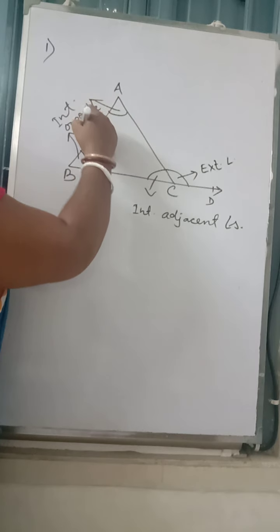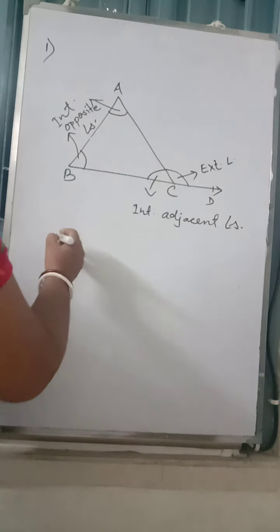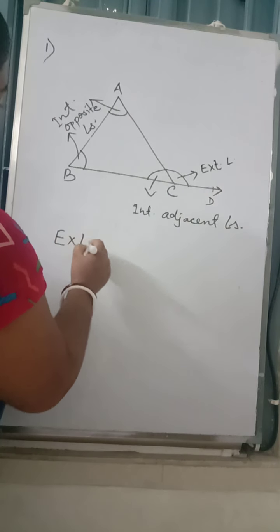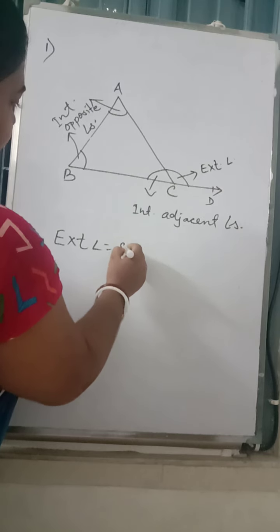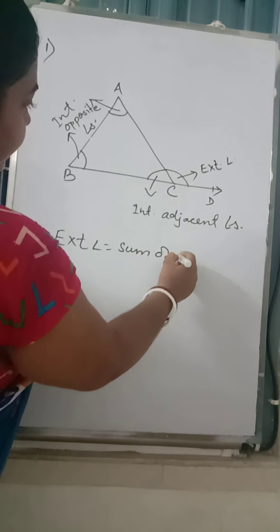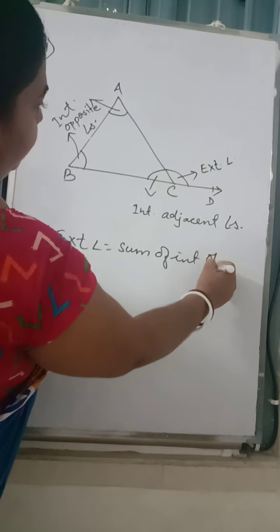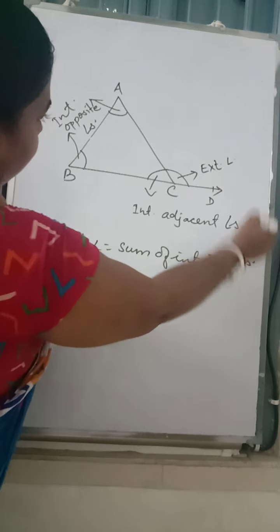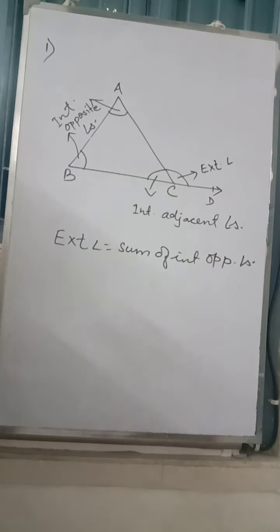Already you have learned this in class 6, and always the exterior angle is equal to the sum of the interior opposite angles. Why is it? Just tell me, exterior angle is the sum of interior opposite angles. This is the formula. Why is it so?